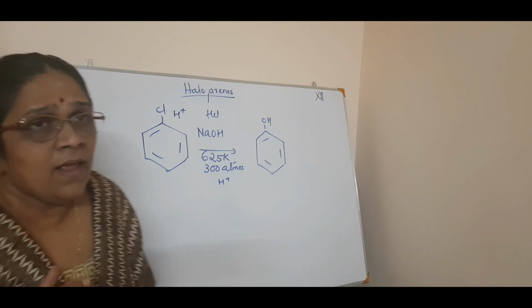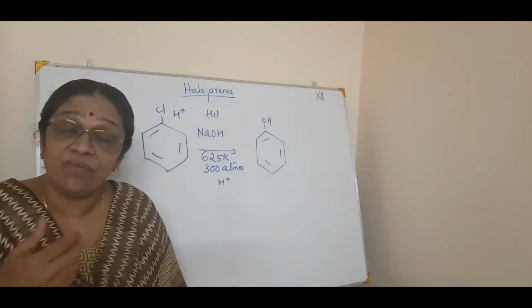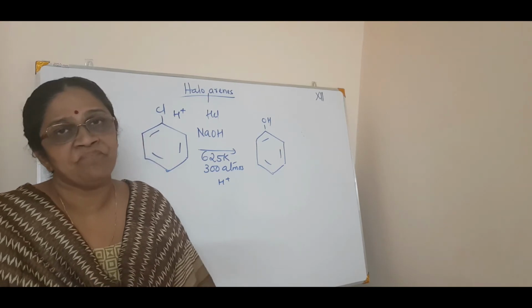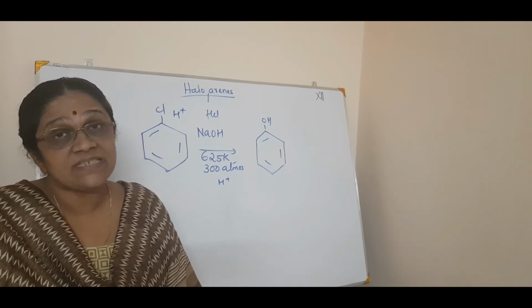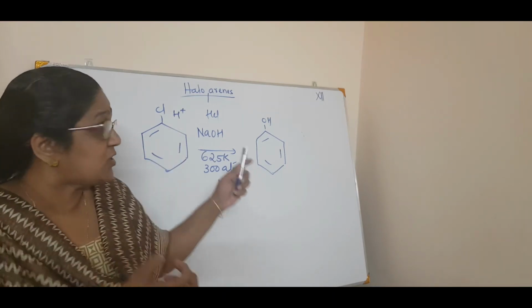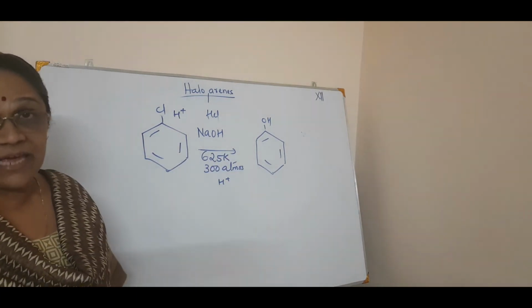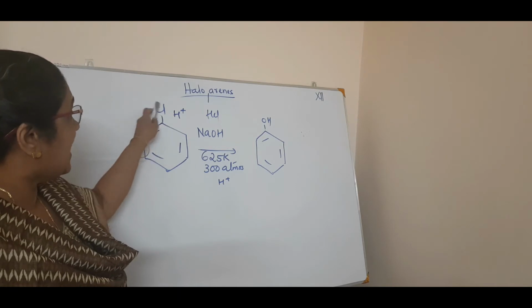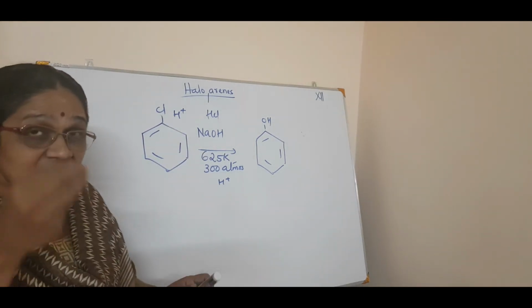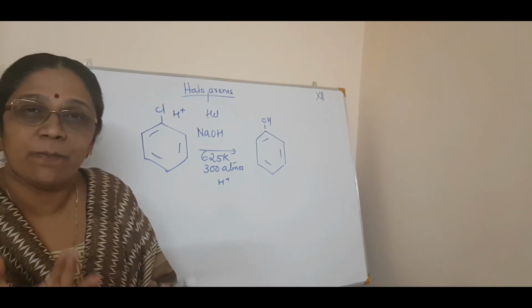You know, we have studied about electron withdrawing group and electron donating group, isn't it? Last year. Electron withdrawing group means the ability of some groups which can withdraw the electrons from this benzene ring. Thereby, the carbon atoms will have less electron density. Less electron density means, electron means what? Minus charge.